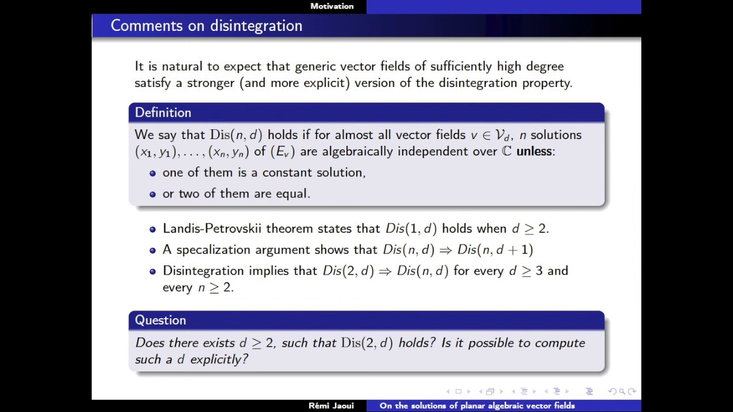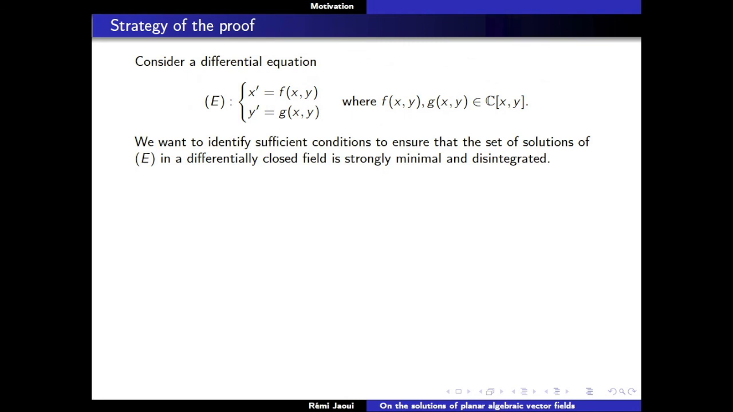Okay, so this is just for commenting on the theorem. So now I want to explain how we're going to prove this theorem. The first thing to do is to try to identify sufficient conditions. In fact, here until now they will be necessary and sufficient to ensure that the set of solutions of E in a differentially closed field is strongly minimal and disintegrated, which in differential algebraic terms means what I wrote before.